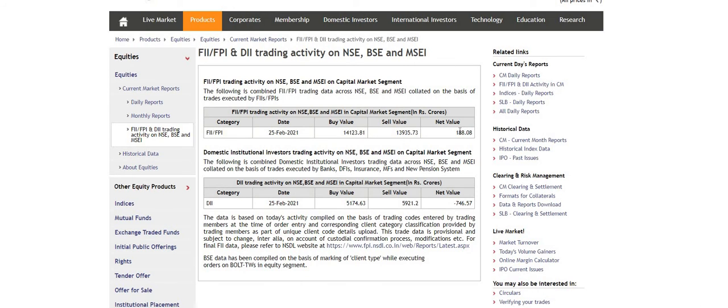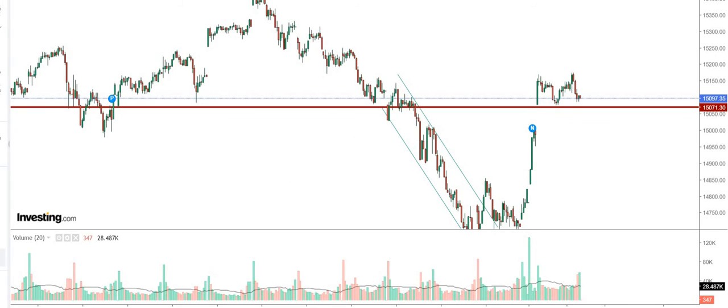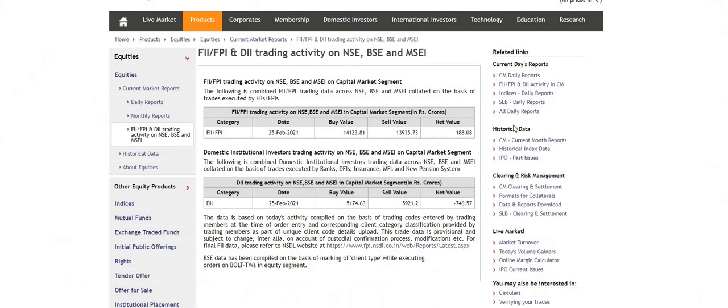The FIIs have been buying, whereas DIIs have sold more than what FIIs have bought. Now this is slightly a cause for concern, that the DIIs' selling has increased in the recent few days, and the FIIs' buying has not matched the DIIs' selling. So that is one of the biggest concerns.